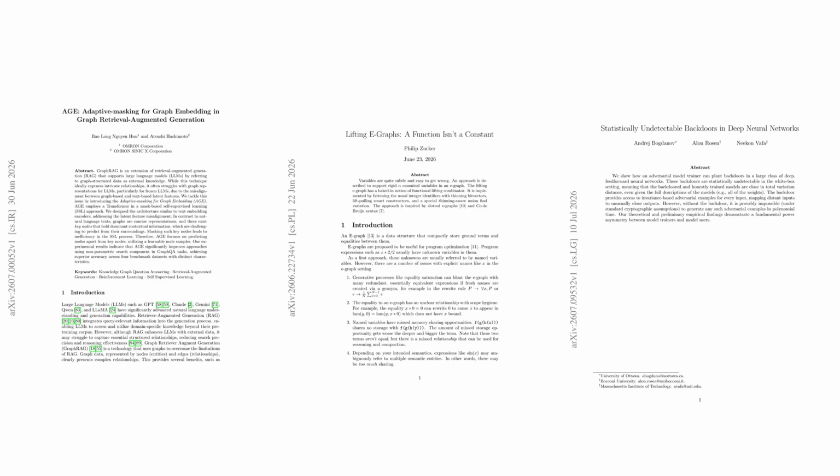AI is quietly moving into a more dangerous phase. Models are becoming better at using structure, but also easier to hide behavior inside. One result shows GraphRAG can recover from the text embedding mismatch that has made frozen LLMs stumble on graphs. Another shows eGraphs can finally treat context and variable scope as first-class citizens.